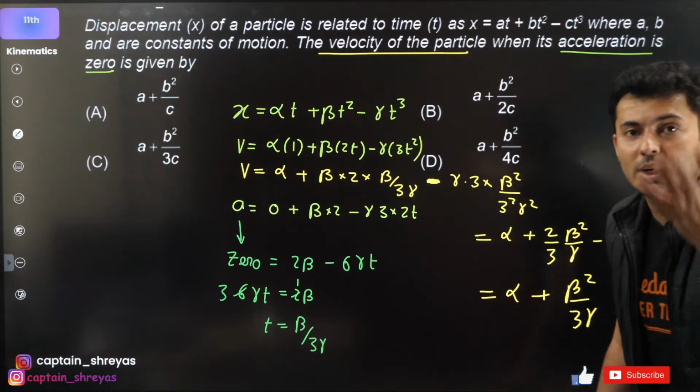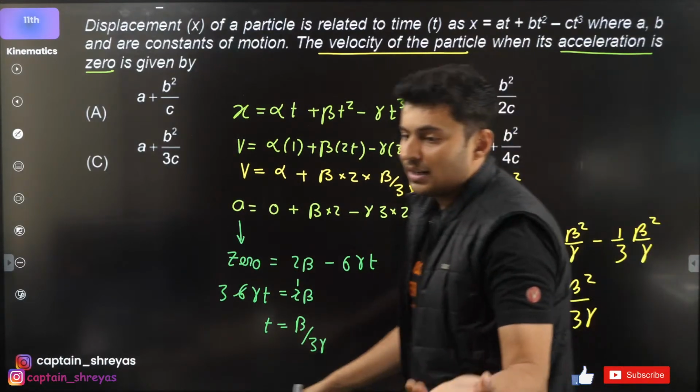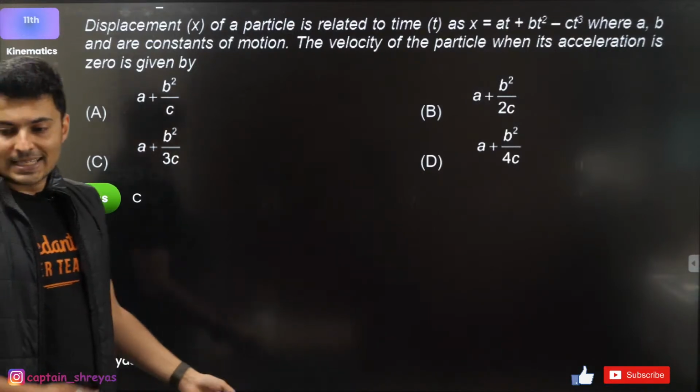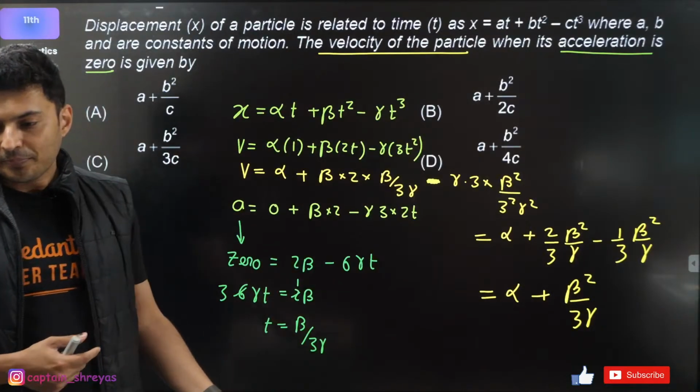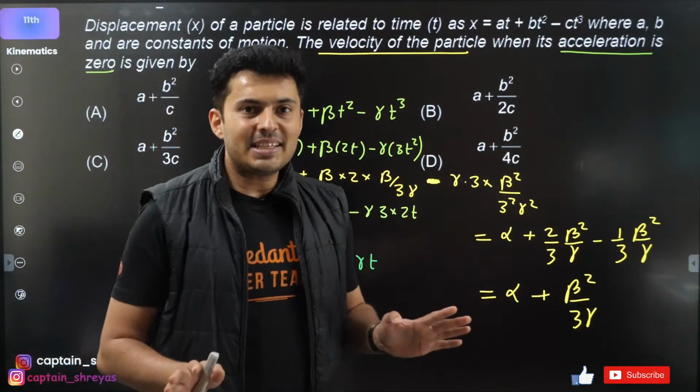Basically instead of alpha you put A, instead of beta you put B, instead of gamma you put C. So there is one option only. Exactly, my dear students, option C. That's it. Very good. Understood? Easy peasy.